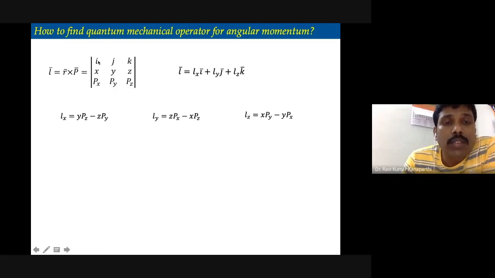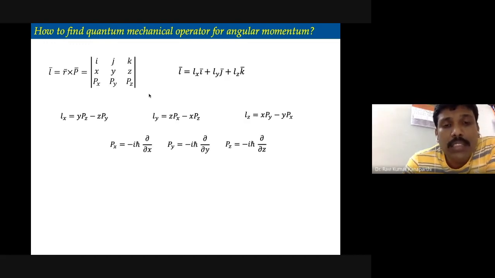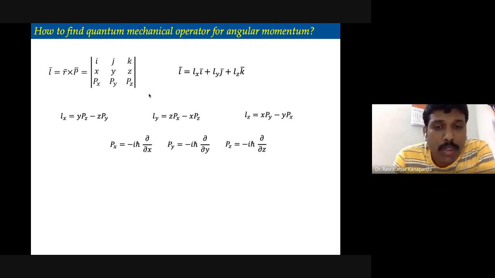When you want to find the x component, you take these two cross, and from this determinant you get the x, y and z components. Finally, to get the quantum mechanical operator, as we learned in postulate number 2, px has to be replaced with minus i h cross dou upon dou x to obtain the operator for the x component of the angular momentum.